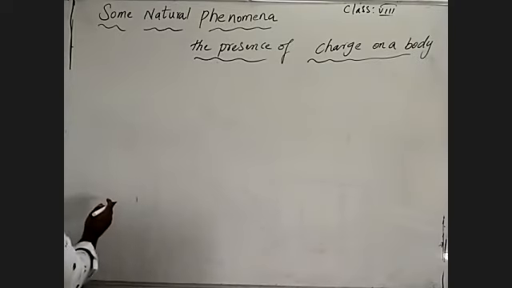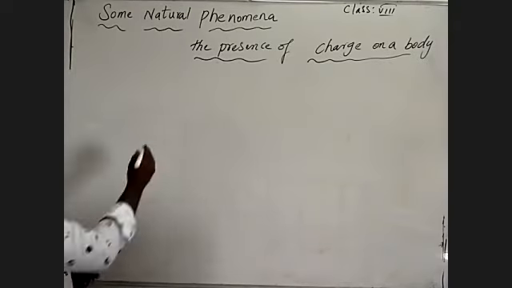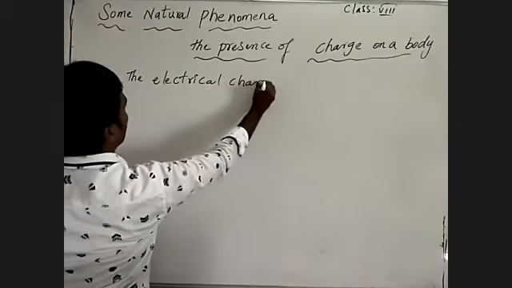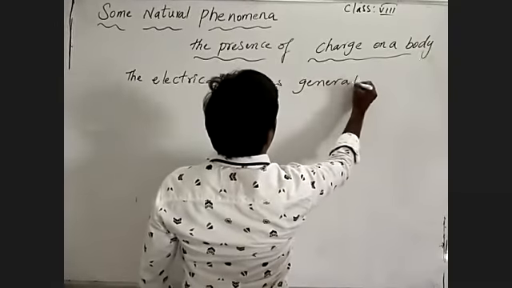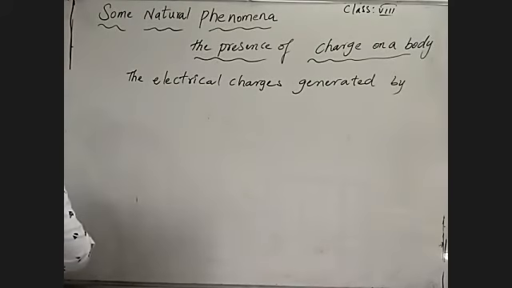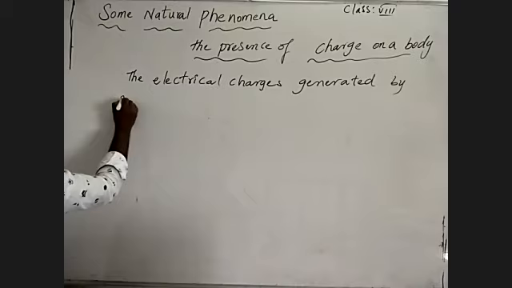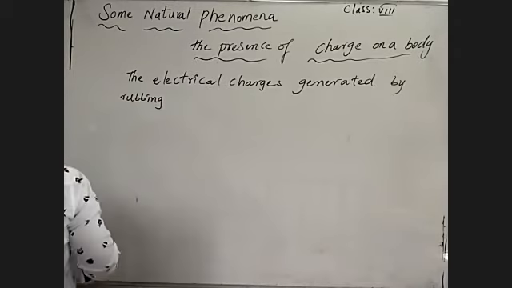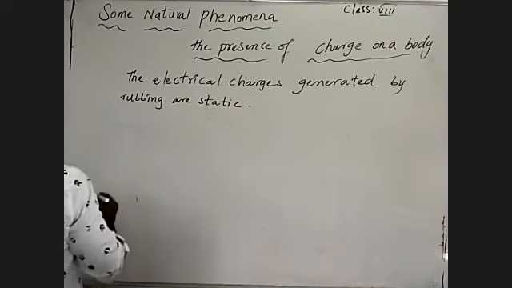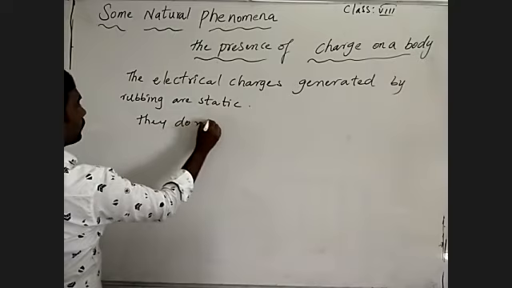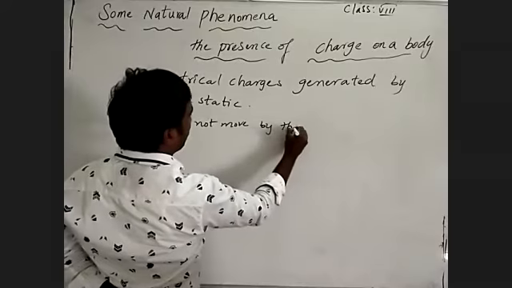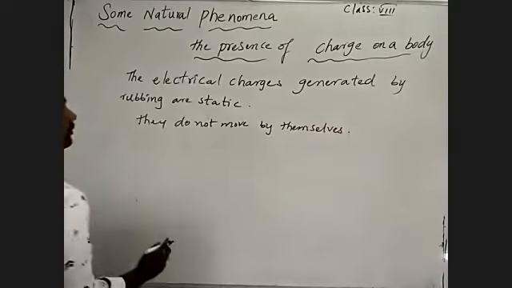Generally, what we observe from this is that electrical charges are generated by rubbing, or static. And they do not move by themselves.